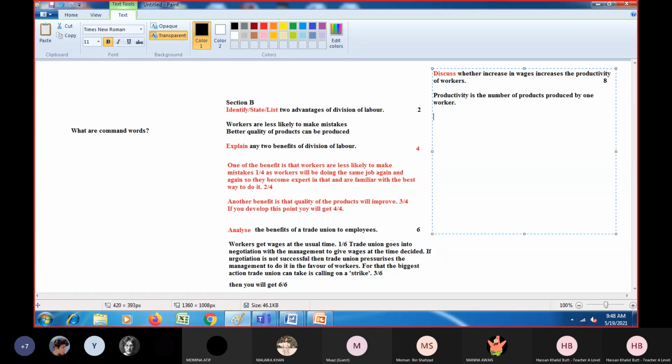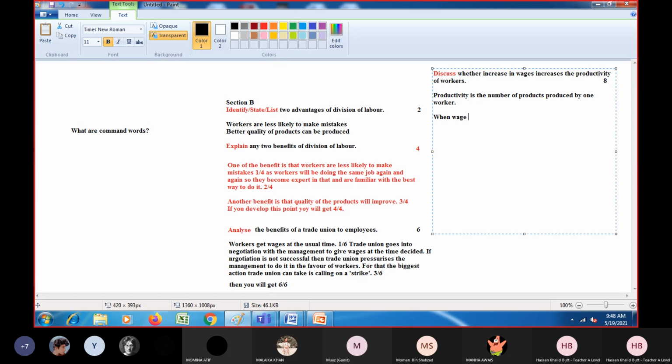Now, this is the definition. Now, what we have to do, we have to give an argument first in favor of the statement. Okay, and the statement says that when there is an increase in wage, productivity also increases. So let me write it there.